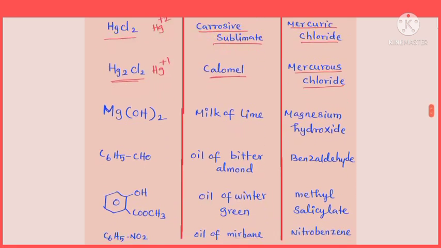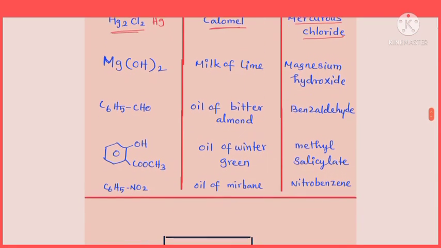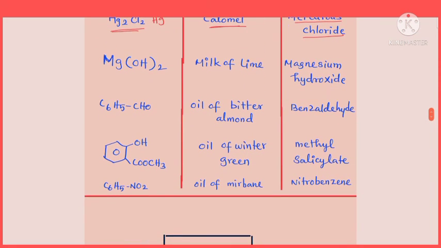Okay, right. The next compound with formula Mg(OH)2, which is called milk of magnesia. What is it called? Milk of magnesia. Its chemical name is magnesium hydroxide, Mg(OH)2. Then I have given some organic compounds also. A compound with molecular formula C6H5CHO, which is called oil of bitter almond. Oil of bitter almond is the common name. Its chemical name is benzaldehyde.